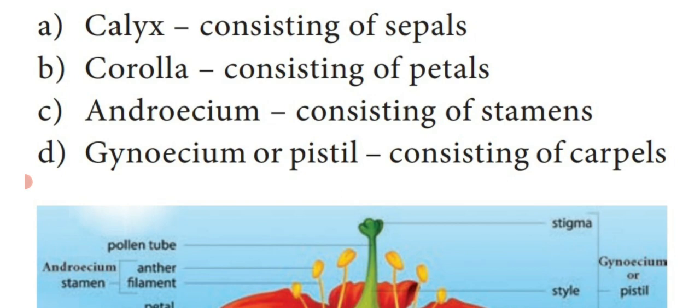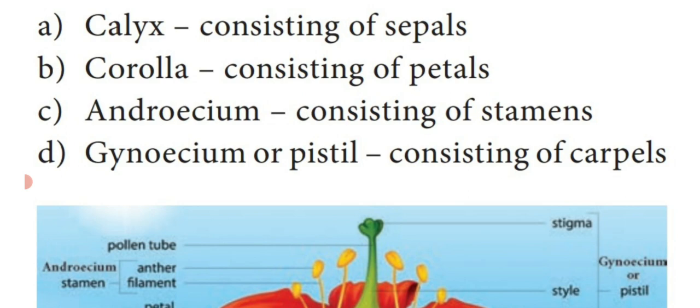Dear students, both of them show variation. Calyx is always green in color, though in some exceptional cases it is colored, such as orange. Corolla, which is opposite to calyx, shows different colors and consists of petals.